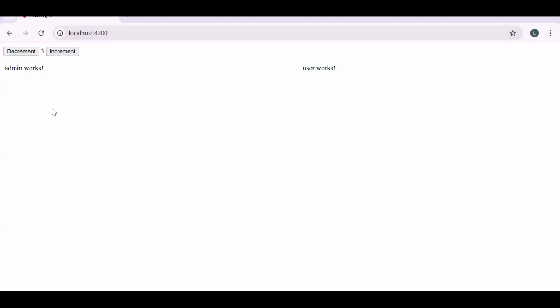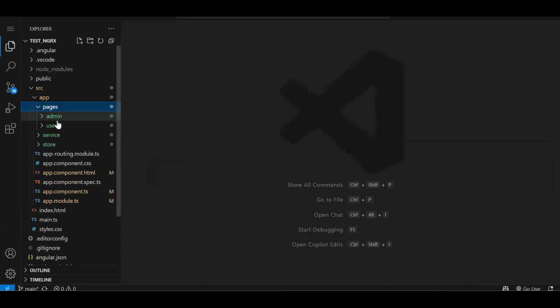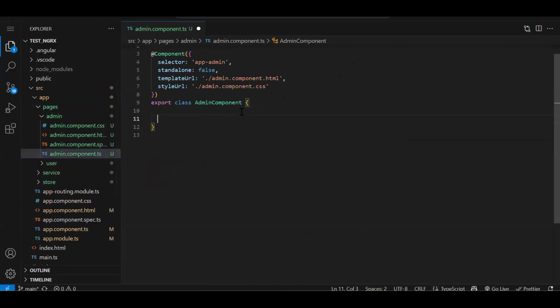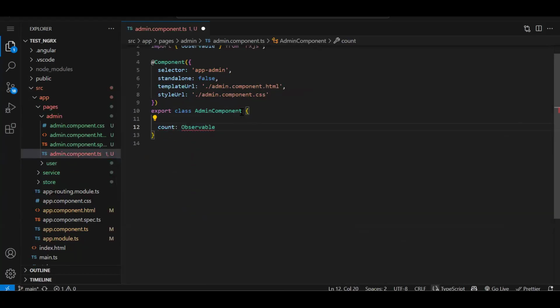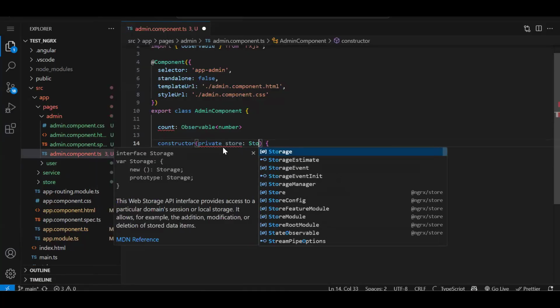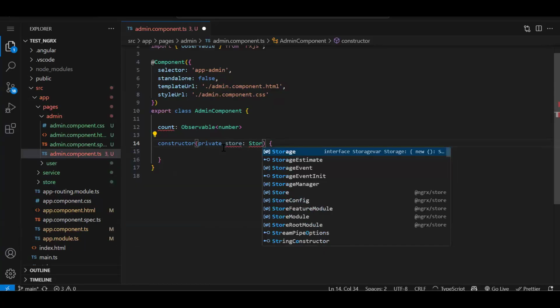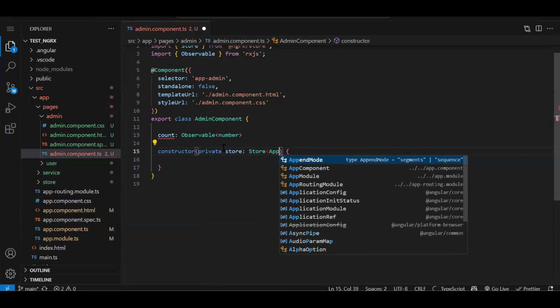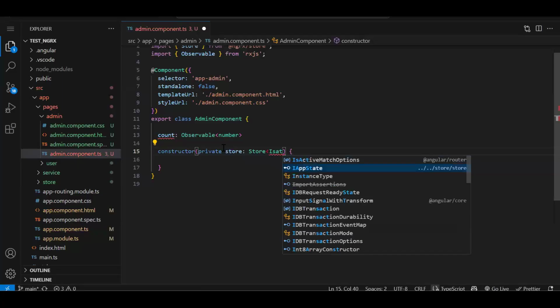Now in our project, we have created two components, admin and user. Whatever count we have in our store, I need to pass it over here. So what I can do, let me just remove everything. Now in my admin component, again, I will create a count variable, observable, number type of data. Then let's create the constructor. Again, we need to inject our store. So private store, Store, of AppState, the interface.